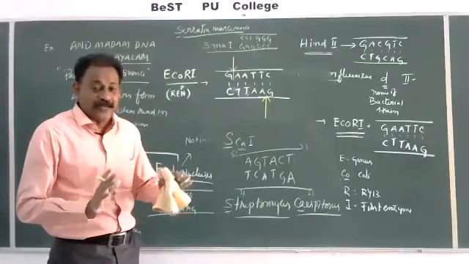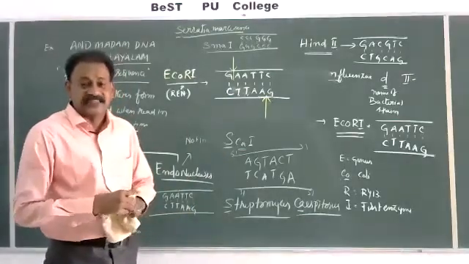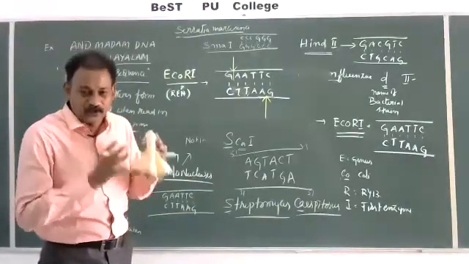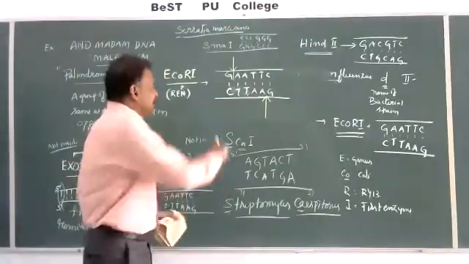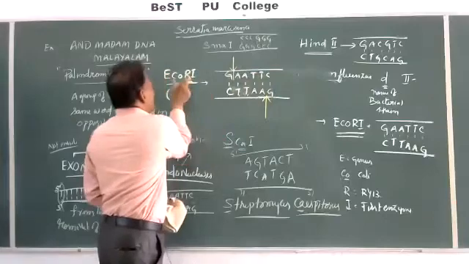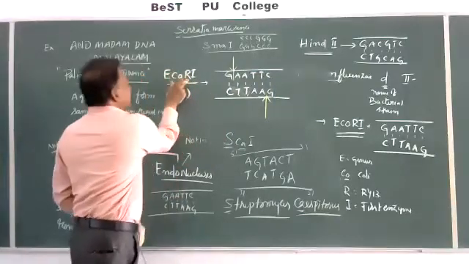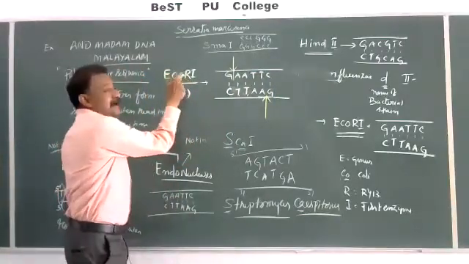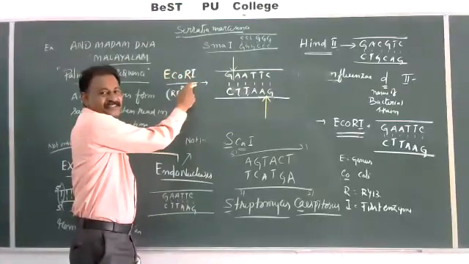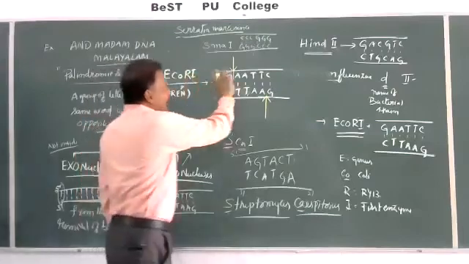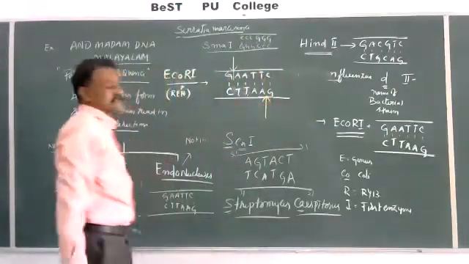Action means its work: how it is going to cut a particular palindromic sequence. This is the palindromic sequence for EcoRI. EcoRI is extracted from Escherichia coli RY13, the first enzyme in that bacteria, hence its nomenclature. And it is going to identify only these specific sequences.